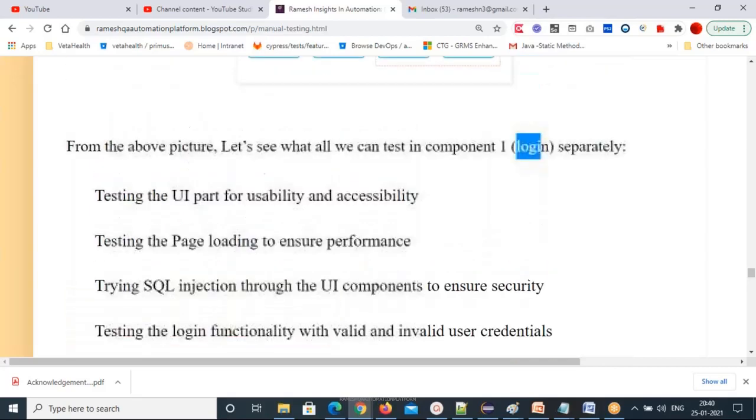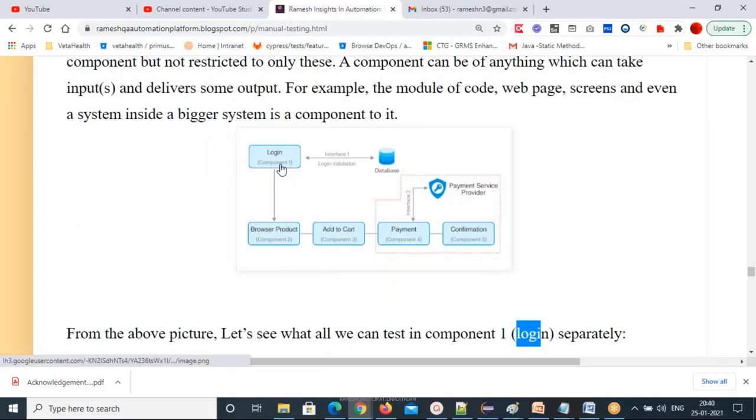Are you clear on component testing? What will you test on this single login component? How will you test? Yes. In the same way, other components will also be tested by some other tester, and all the search-related and add to cart